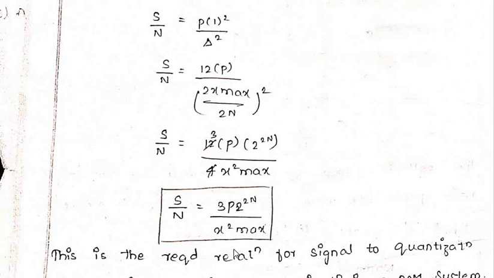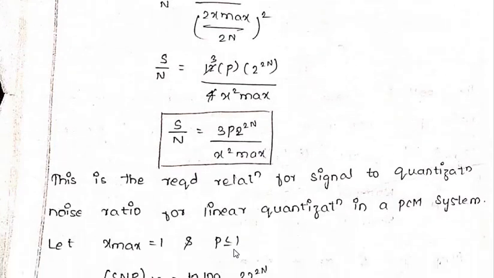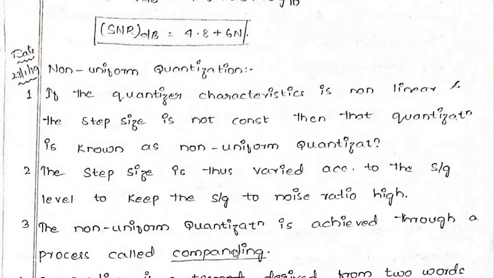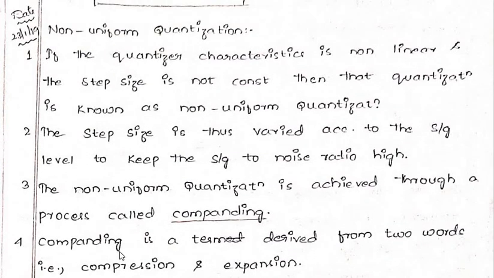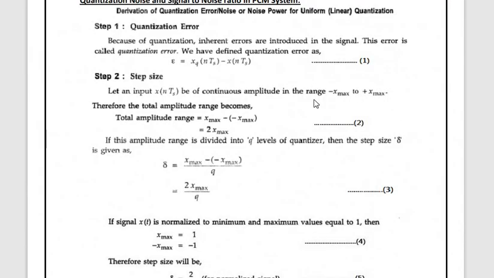So this was about the signal to noise ratio of a uniform quantization. I hope you are clear with that. Please do make notes. In case of any doubts, please let me know. Now we come to non-uniform quantization. Uniform quantization means the step size is linear, the step size you are considering is the same throughout. If the step size is not linear, then it is called non-uniform quantization.